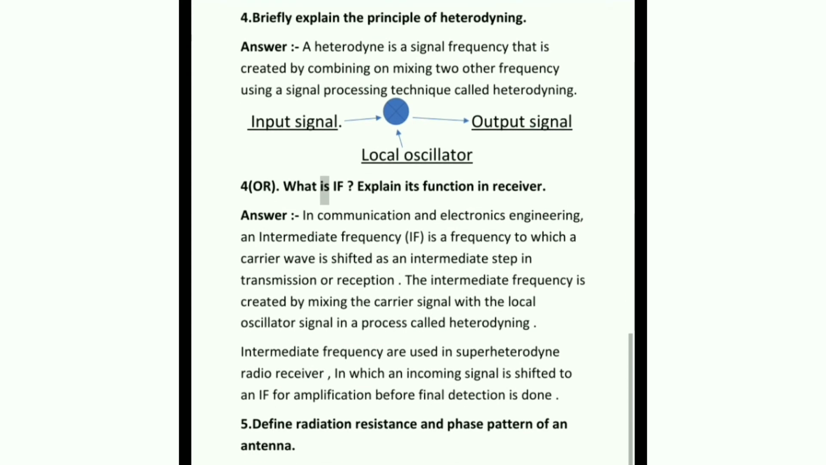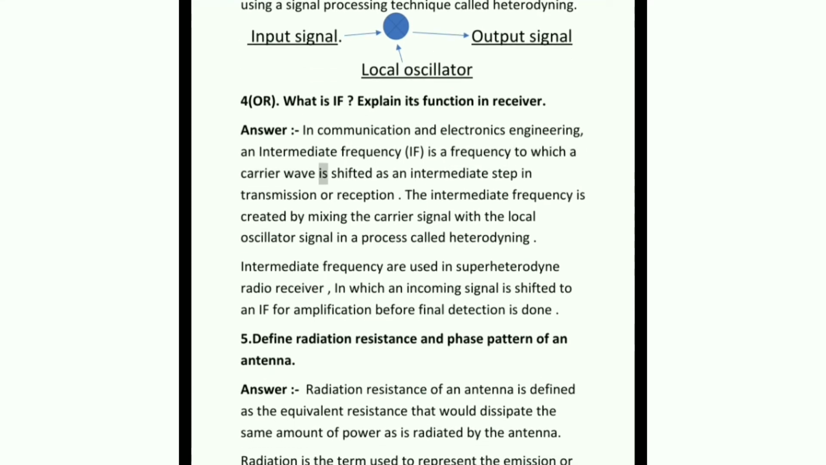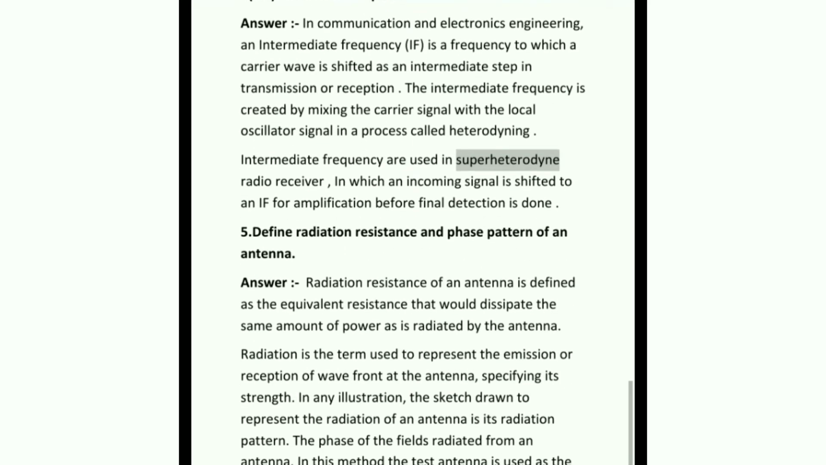4. Or what is IF? Explain its function in receiver. Answer. In communication and electronics engineering, an intermediate frequency, IF, is a frequency to which a carrier wave is shifted as an intermediate step in transmission or reception. The intermediate frequency is created by mixing the carrier signal with the local oscillator signal in a process called heterodyning. Intermediate frequencies are used in superheterodyne radio receivers, in which an incoming signal is shifted to an IF for amplification before final detection is done.